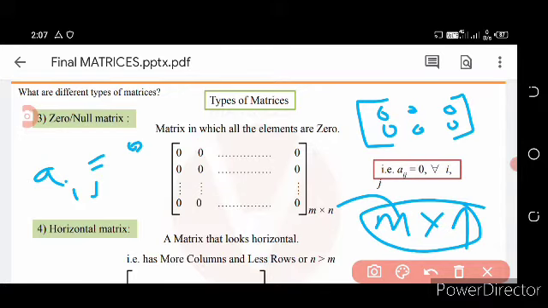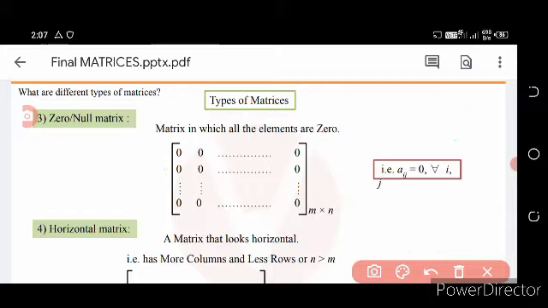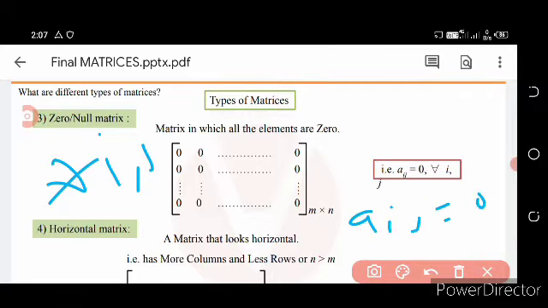So simply, a zero or null matrix is one where all the entries are 0, and the order is m cross n.